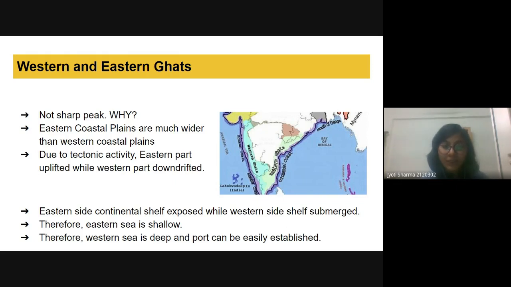Now here the sea is shallow, here it is deep, and because of the depth, most of the ports can be found on the western coast, but not on the eastern coast. So this is also one of the questions that has been asked in UPSC: why are most of the ports present on the western coast but not on the eastern coast? I think this is clear from the volcanic activities and the uplifting and down-drifting of this region.